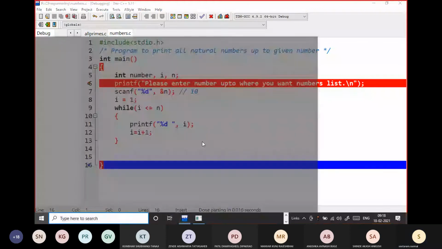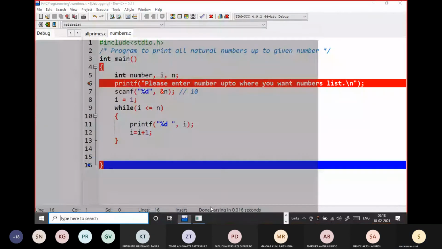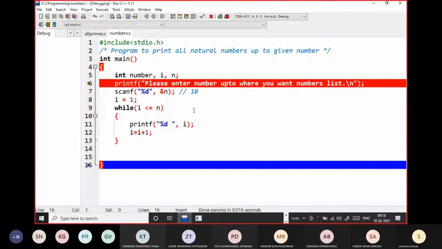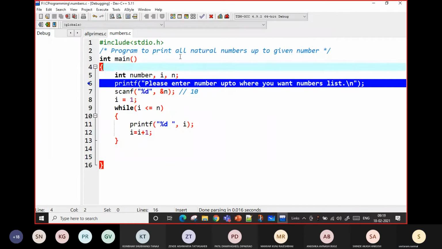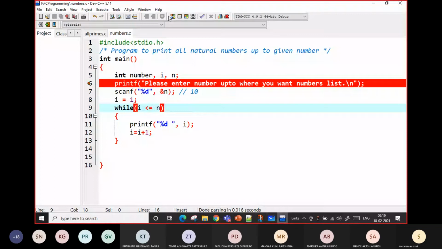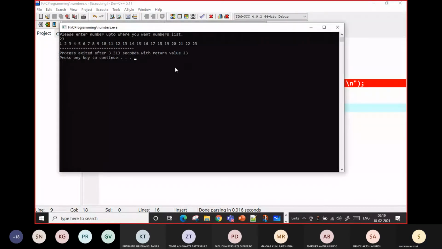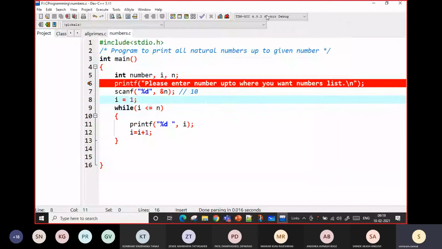So by using F5, oh, the program started again. Okay. So in this way, you can debug your code.